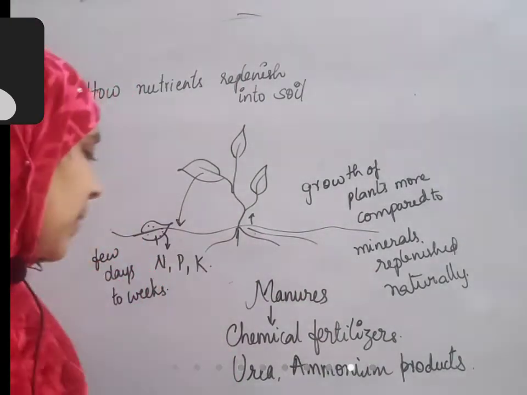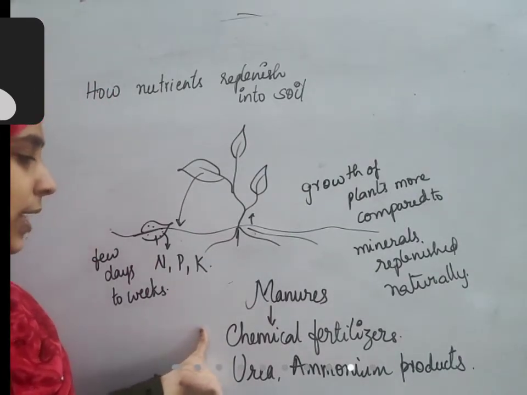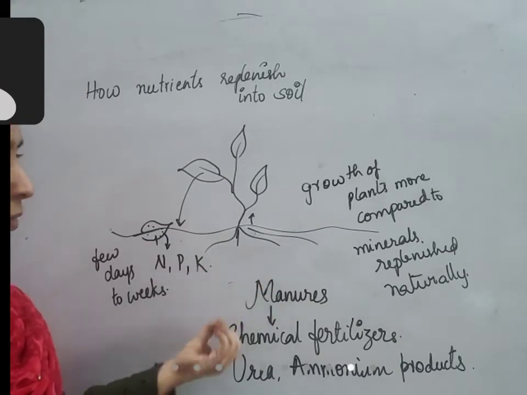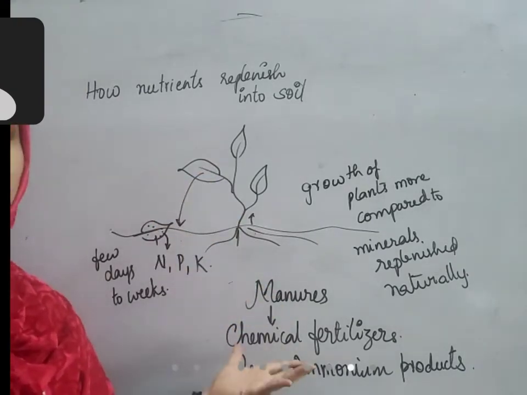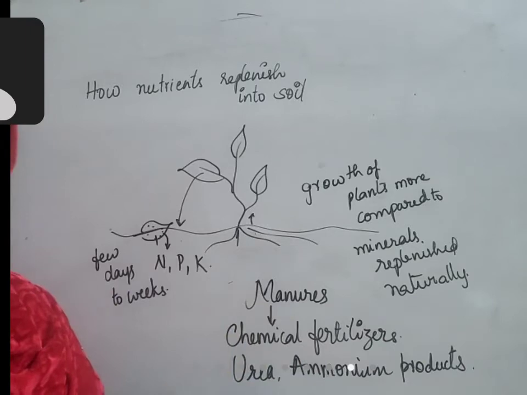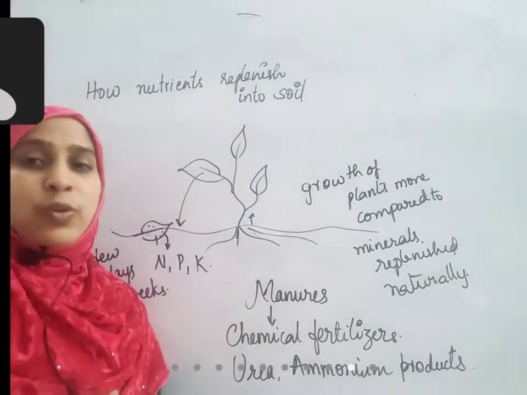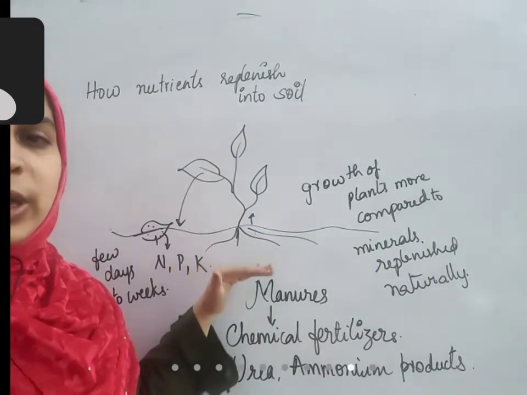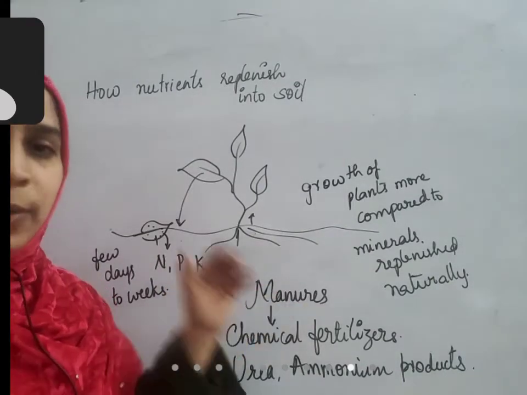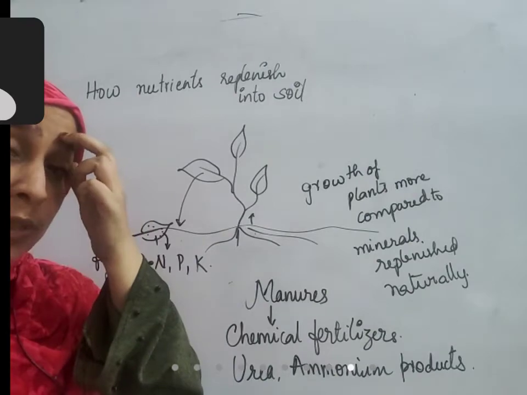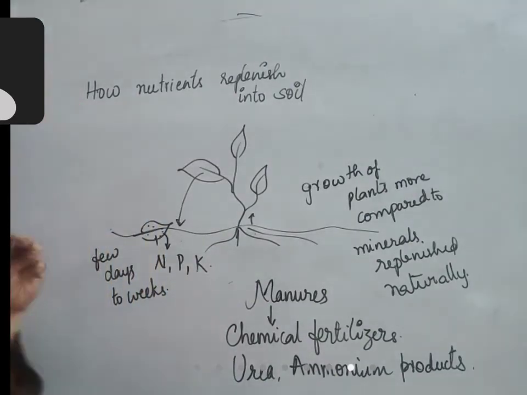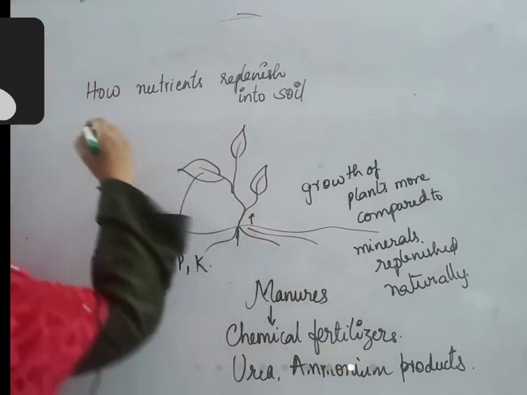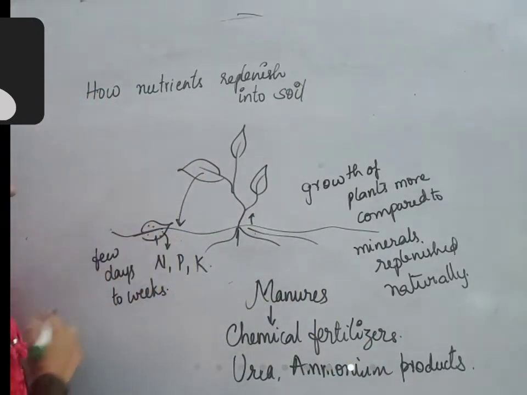What happens if more nutrients are added to the soil? Soil will get more nutrients. As a result, plant will grow very fast. That is a positive side. We have to see the negative side of this also. If anything occurs naturally, it's okay. But when we interfere with that natural process, we are spoiling the process. How? These chemical fertilizers which are added to the soil kill microorganisms present in the soil.